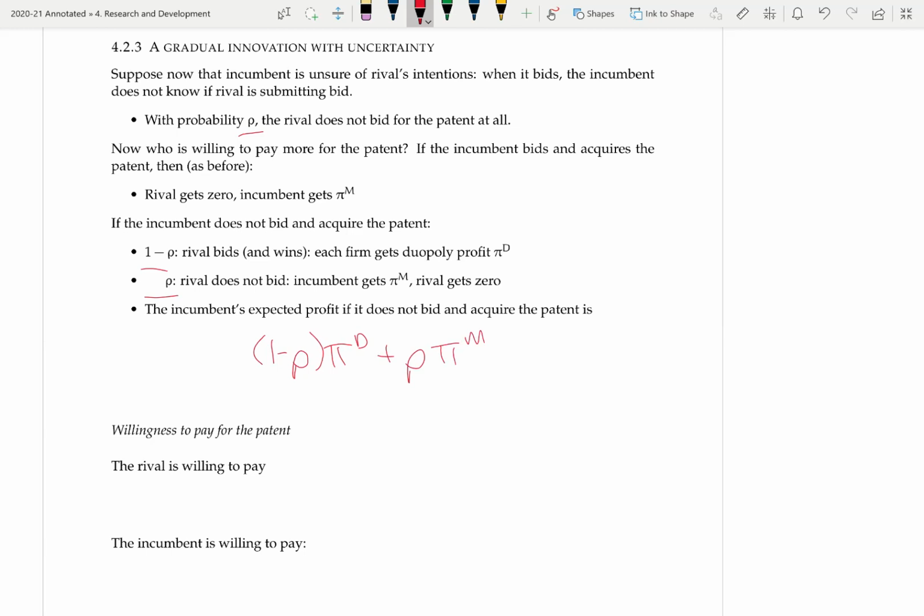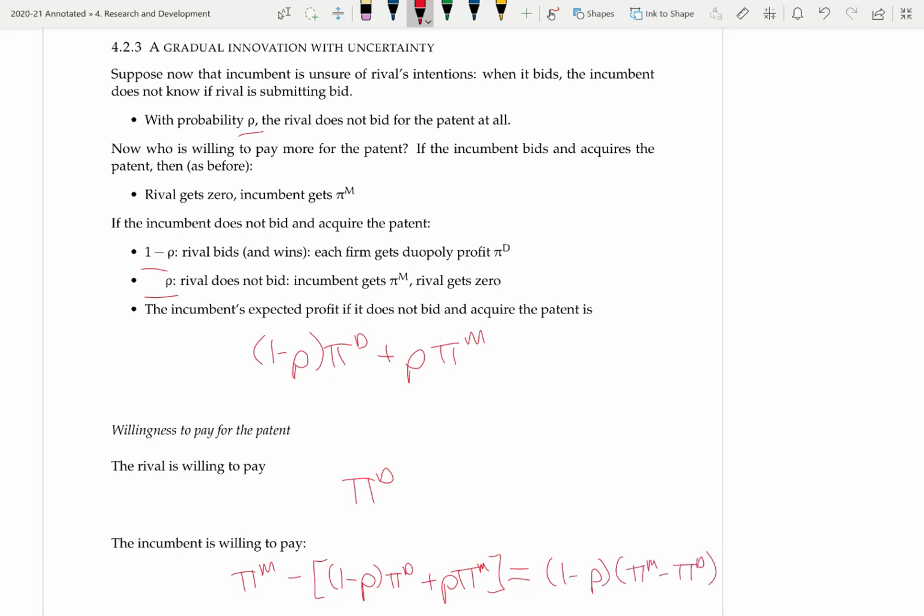So what are the two firms willing to pay for the patent? The rival's willingness to pay is unchanged from the previous case, it's still πd. On the other hand, if the incumbent bids for the patent and wins the patent, then they'll continue to get their monopoly profit for sure. Whereas if they don't bid, then they get the expected profit we calculated above. We can factor this expression as 1 minus ρ times the difference in the monopoly and duopoly profits.